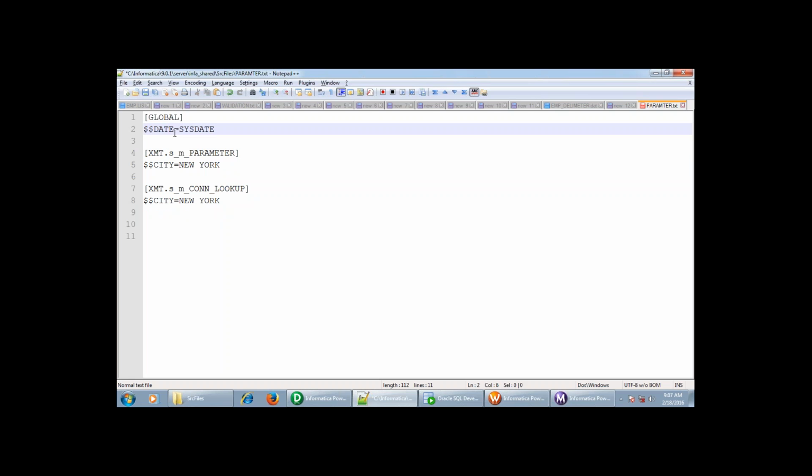If you are using the same parameter in different mappings, we can define it as a global, and we can use it across multiple mappings. So this is the syntax for global variables. This is the individual session level variables. These are the global parameters.